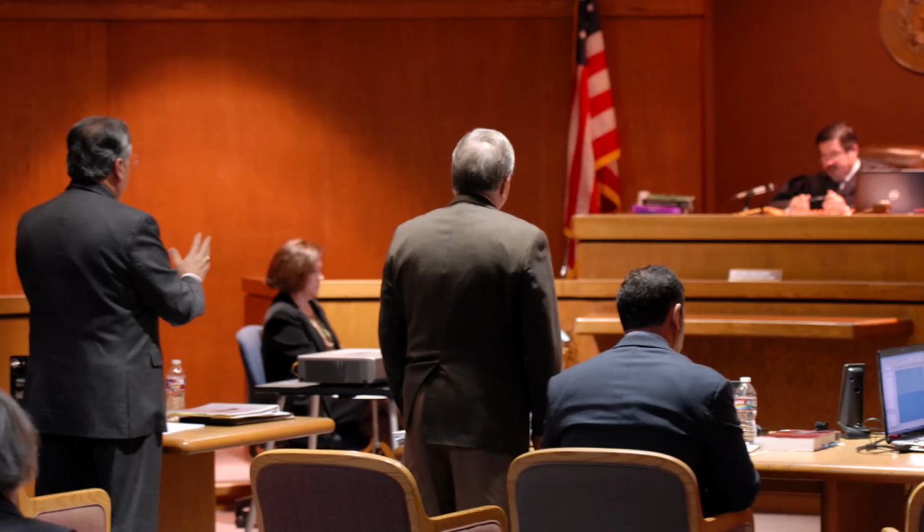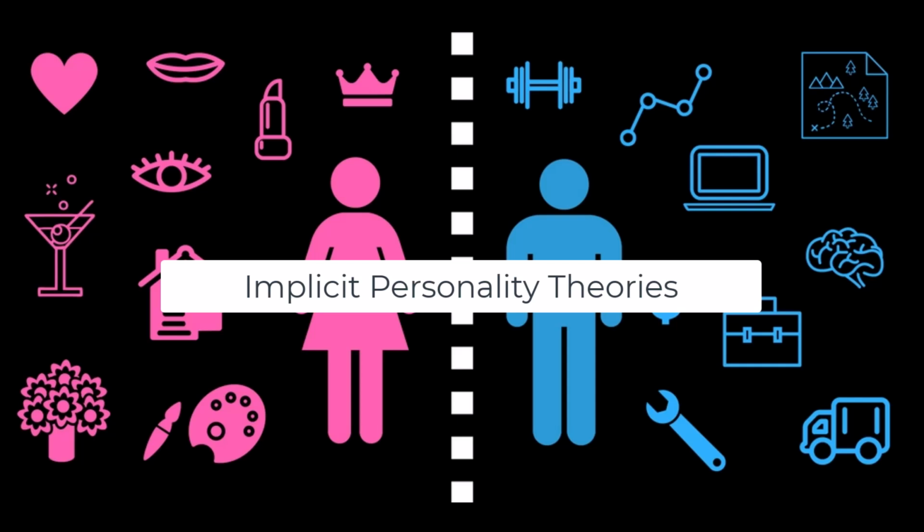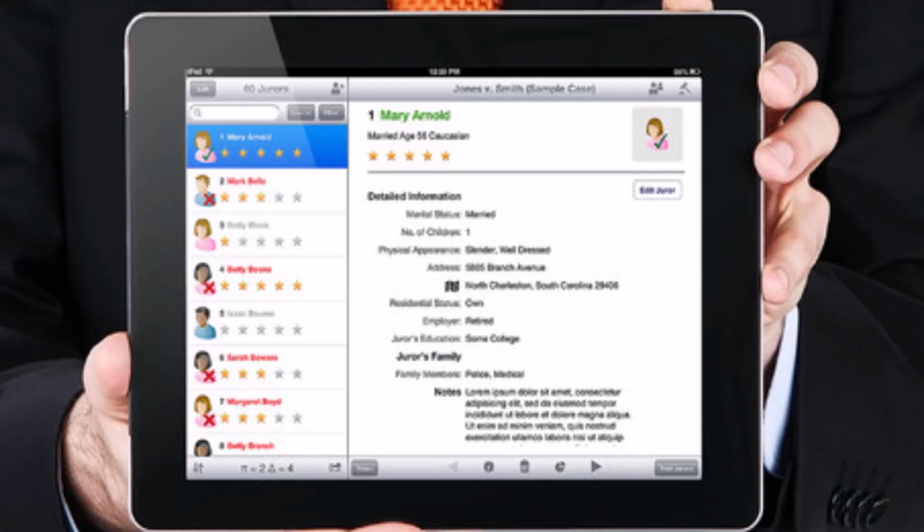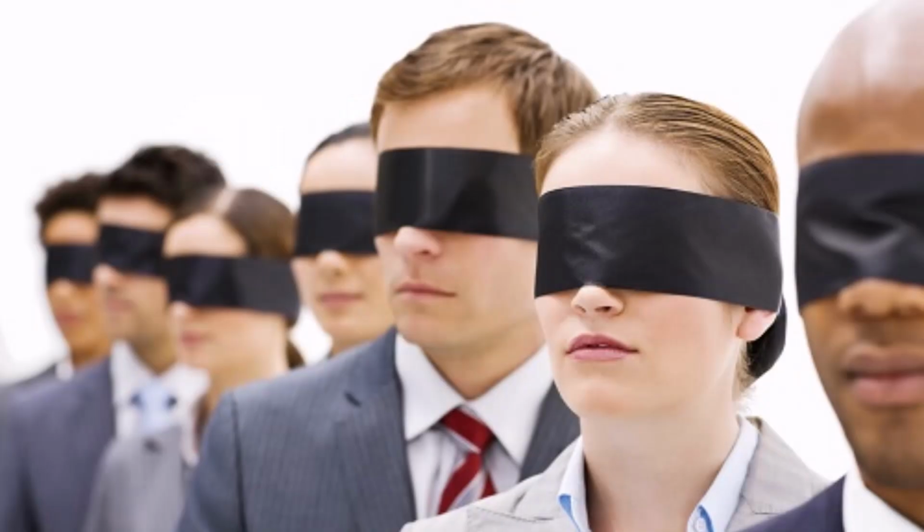When attorneys have to make quick decisions without enough information, they often rely on their implicit personality theories, which are beliefs about how personal characteristics are connected. For example, some attorneys believe athletes are unsympathetic to victims of crime, that women are more skeptical than men, or that men with beards are more resistant to authority figures. Of course, these beliefs are not necessarily true. The other problem is that jurors and attorneys may not recognize their own biases.